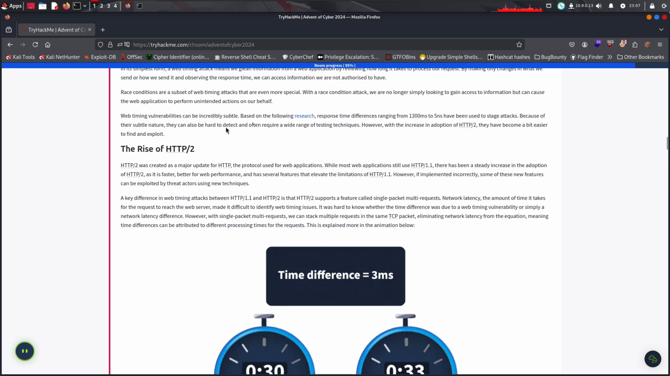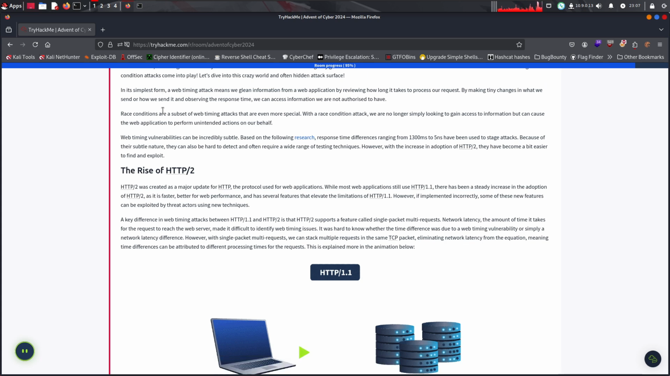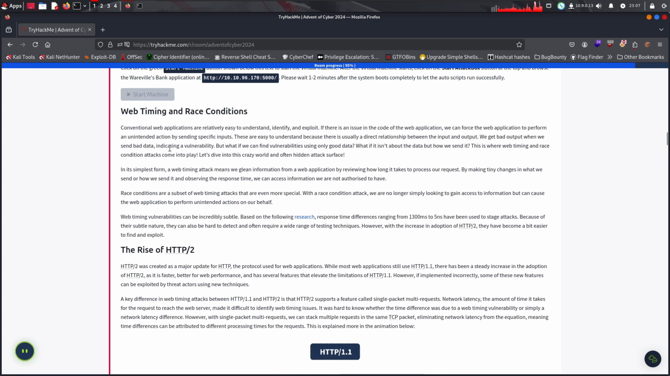Yeah, I mean, from what I know, most people don't really know what race conditions are, like most of the people at the lower levels. And yeah, this would be nice to learn about them.